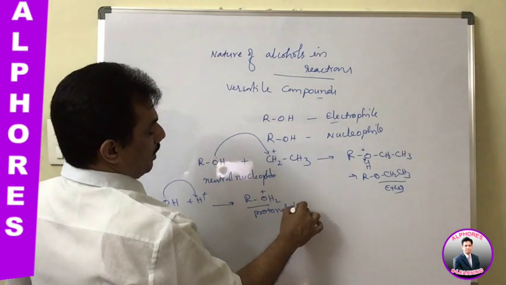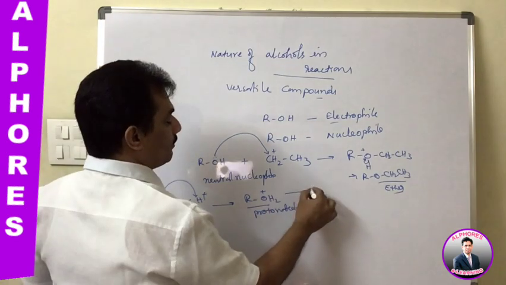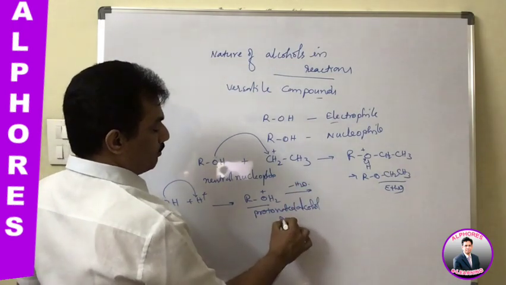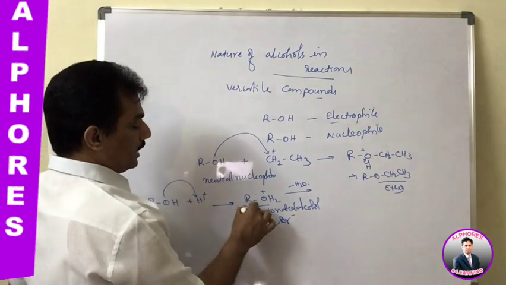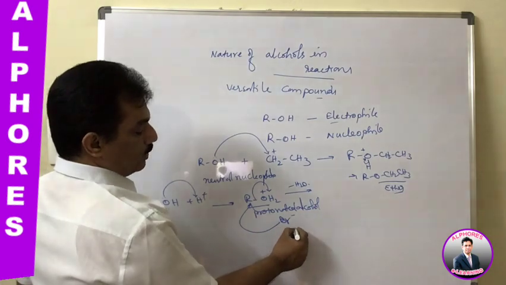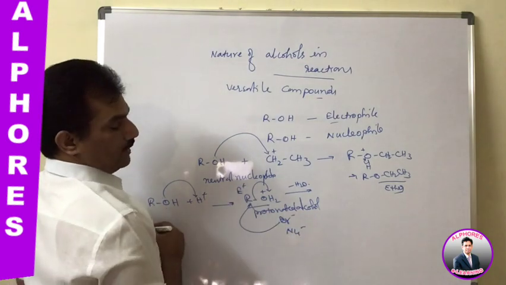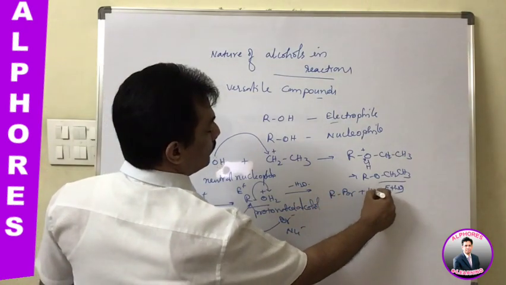In this protonated alcohol, it is ready to release H2O when any other nucleophile, say for example Br minus, attacks on this. As we know, this is the nucleophile and this is attacking on the electrophile, and in such a case it is giving RBr plus H2O.